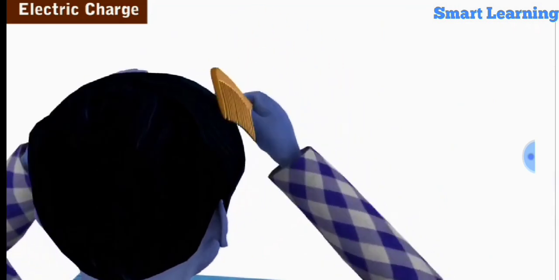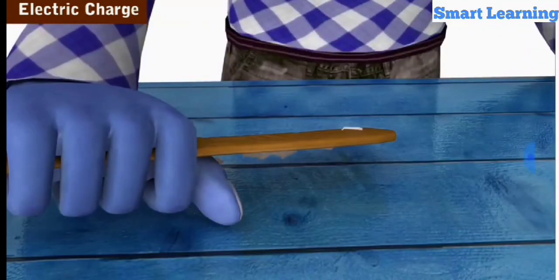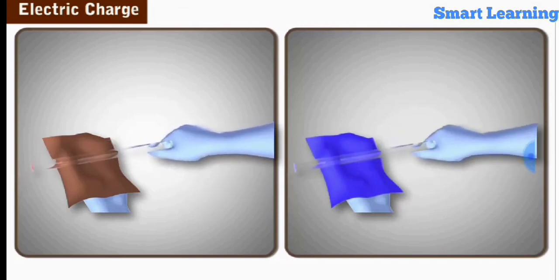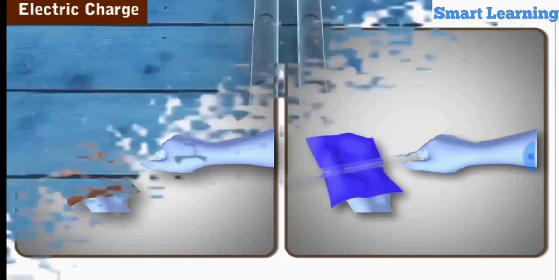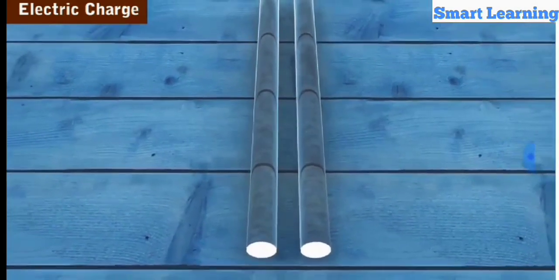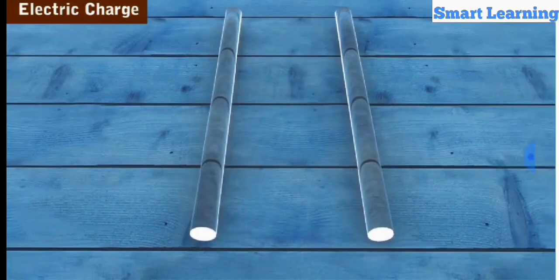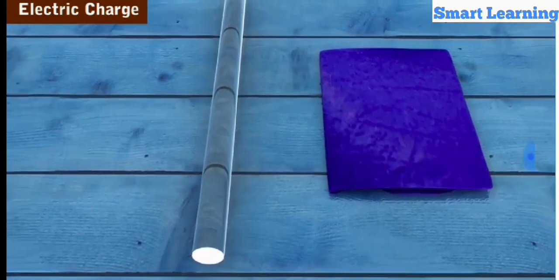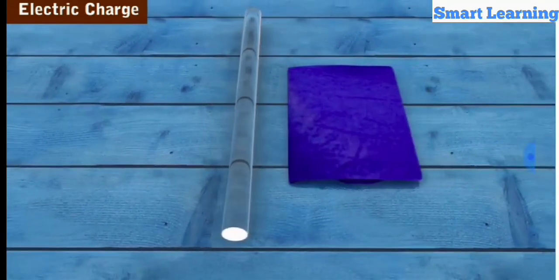Also, you must have observed that when a comb is rubbed against dry hair, it begins to attract small pieces of paper. When two pieces of silk cloth are rubbed against glass rod individually, and the glass rods are kept beside each other, the glass rods repel each other. Now, if one of the silk cloth and a glass rod are kept beside each other, they attract each other.